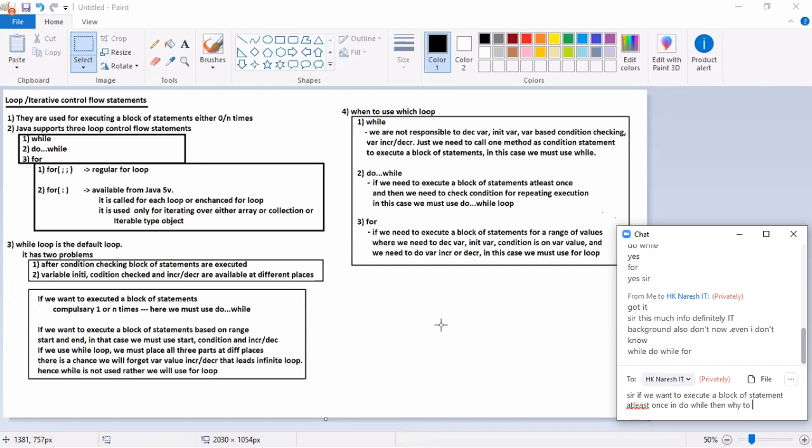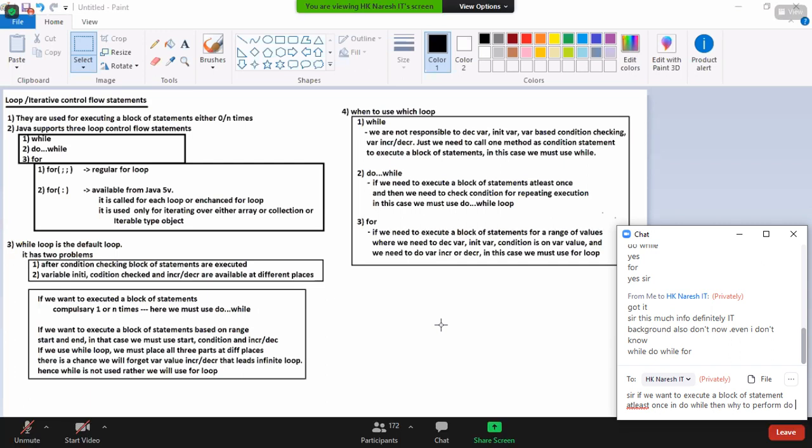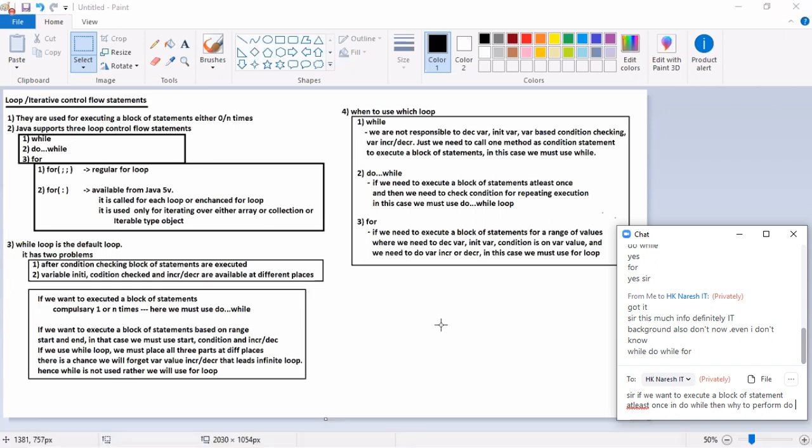I don't know the end. I am not going to work on the end. I'm just simply working on one method call. This method only takes care of everything. In that case, the recommended one is the while loop. Sir, I will use for, sir, any problem? No problem. But you are writing unnecessary excess syntax, and it's clumsy. If you use a while loop, it's easy.